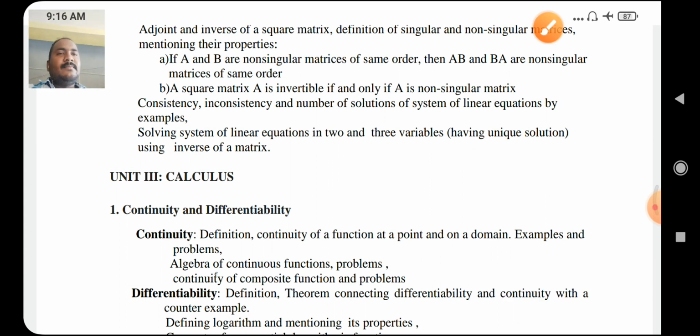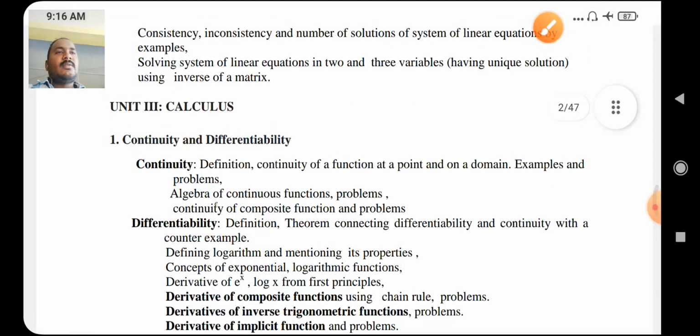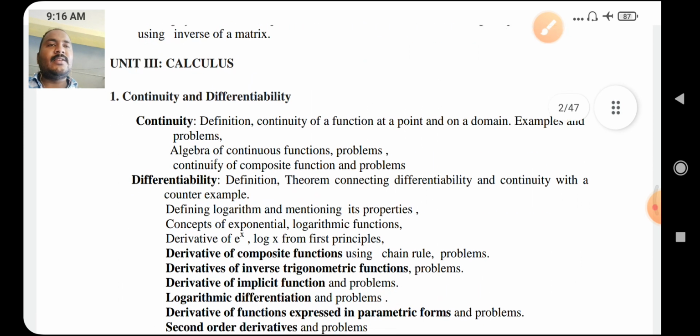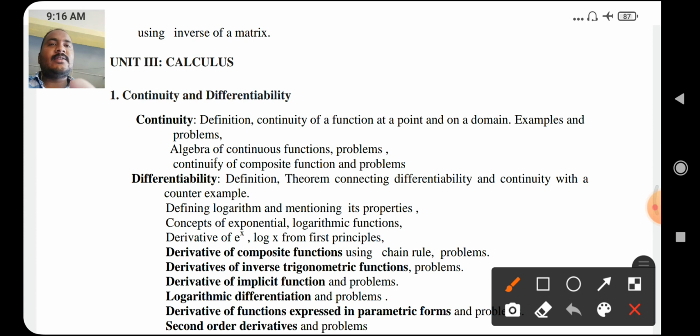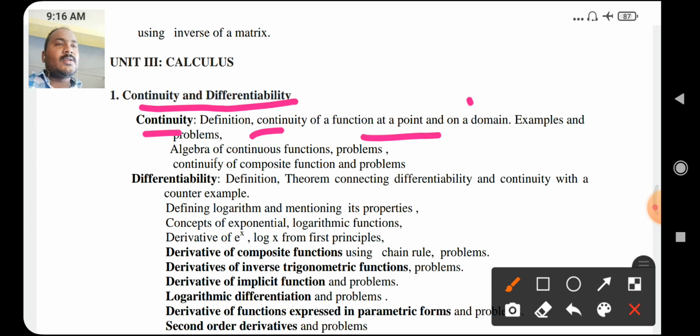Next, unit 3, a very important unit, calculus. In this unit, the first concept is continuity and differentiability. In continuity, we will discuss definitions, continuity of a function at a point on a domain with examples and problems, and algebra of continuous functions and problems, continuity of composite functions and problems.